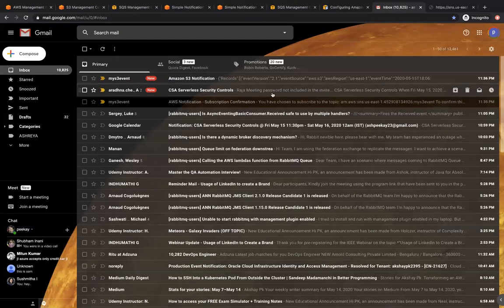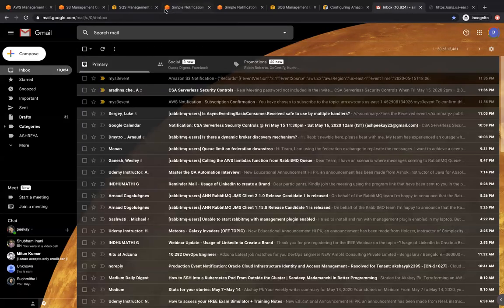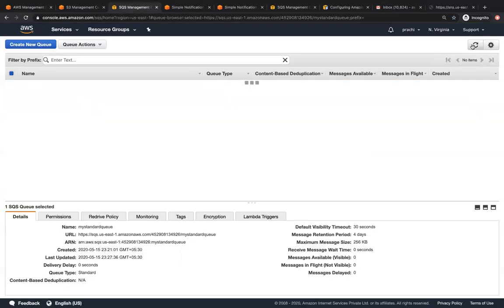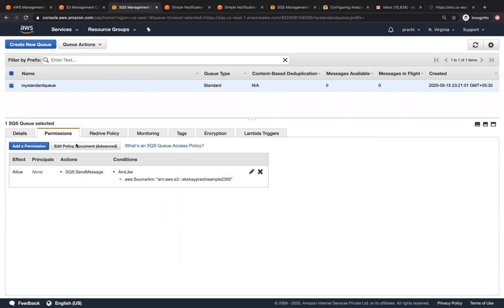Yes, we do have a mail for the object that we uploaded, but why hasn't it come to SQS? The only reason is that under the permissions, the S3 bucket is given access over here, but have you added a permission for SNS to send messages to this SQS queue? Now that's the catch.